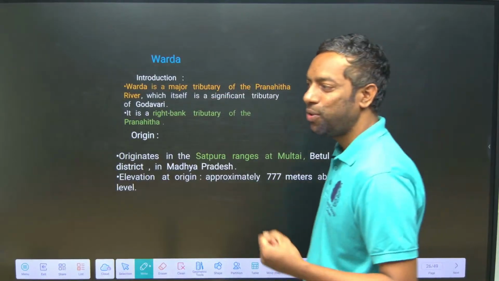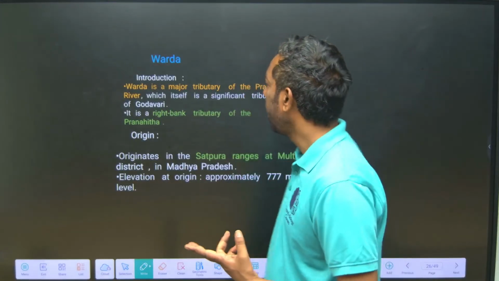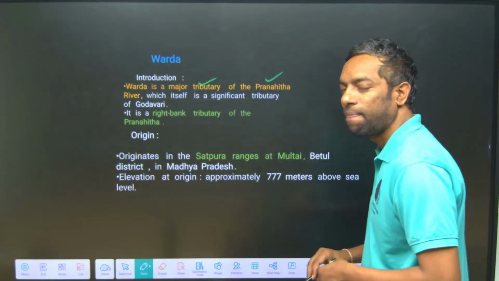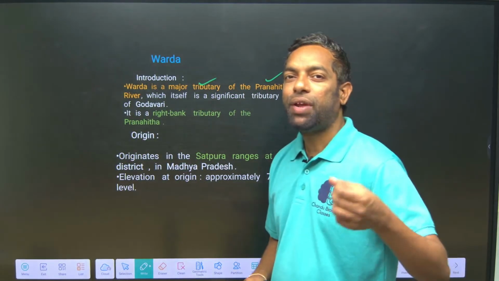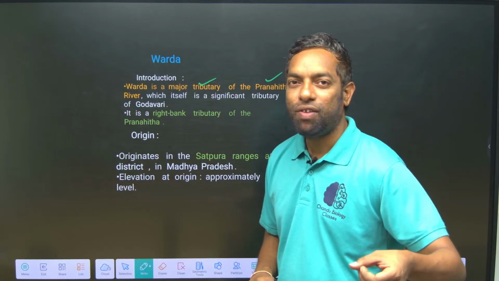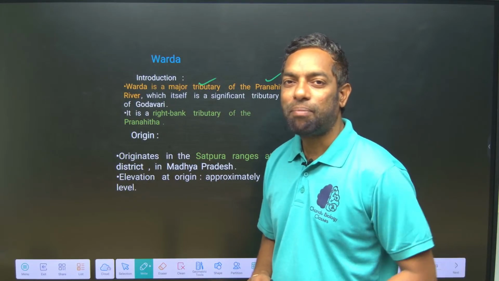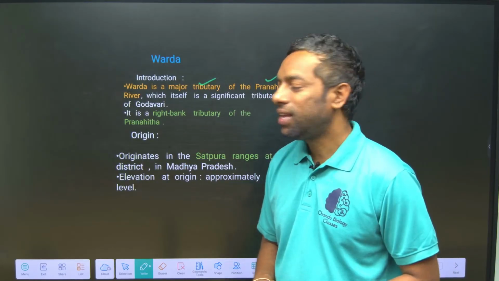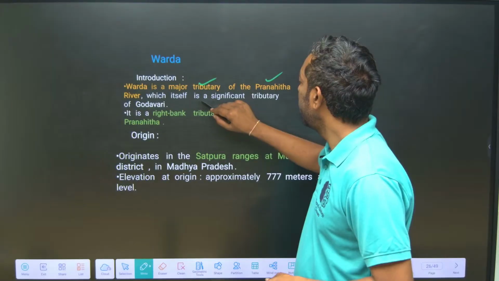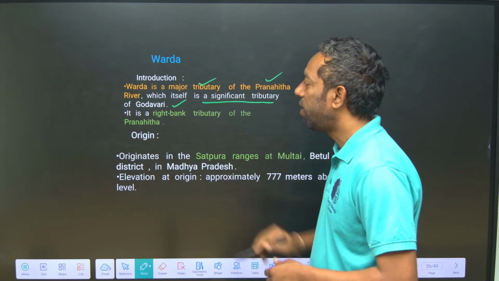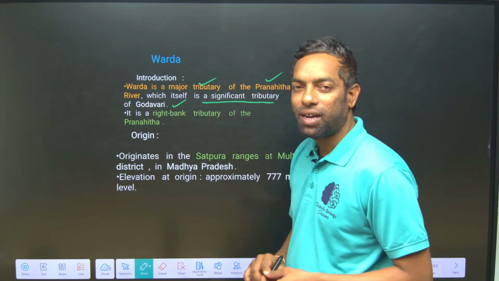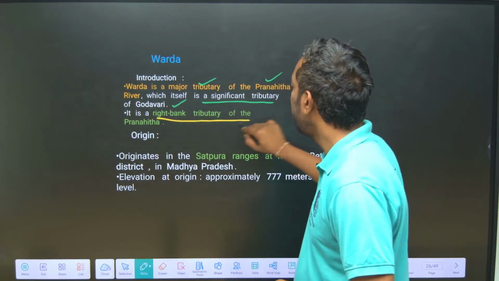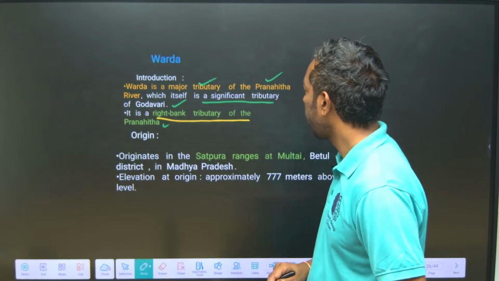Wardha, also a river. It is a major tributary of Pranahita. Of course, Wardha and Wainganga make Pranahita. So Wardha is a major tributary of the Pranahita, which is a significant left bank tributary of the Godavari. Wardha is the right bank tributary of the Pranahita.